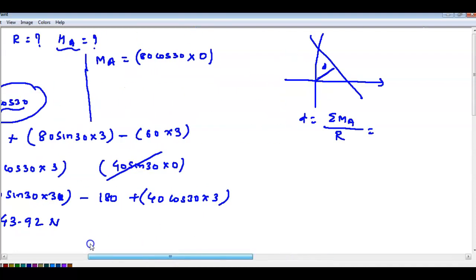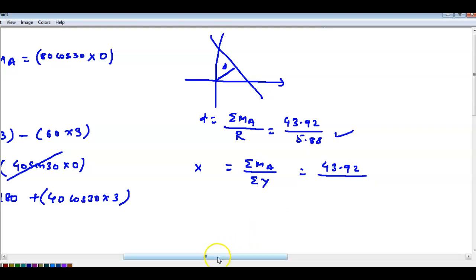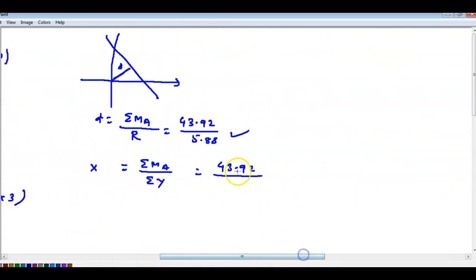Momentum how much did you get? 43.92 divided by resultant. Resultant how much? 5.88. You can find the value of D. X intercept you can write as summation of momentum divided by summation of Fy. 43.92 divided by summation of Fy. Fy I have already deleted. Whatever horizontal and vertical forces we have written, that one you have to write. How much did we get that time? We didn't calculate. 0 here.